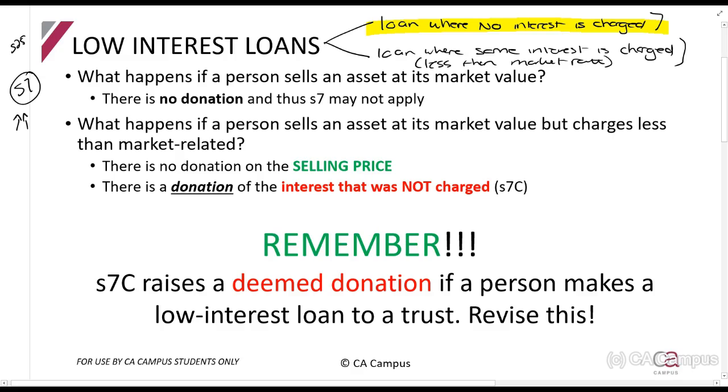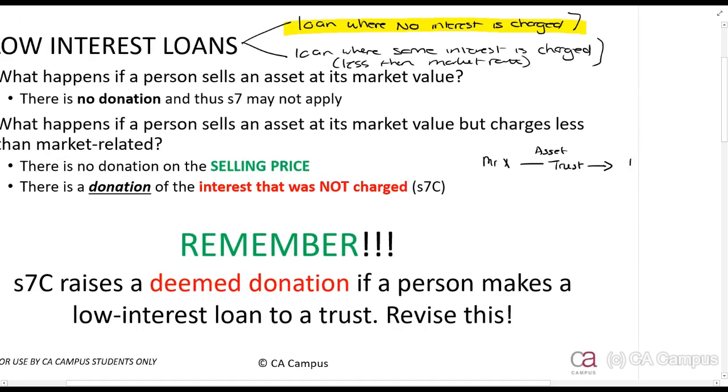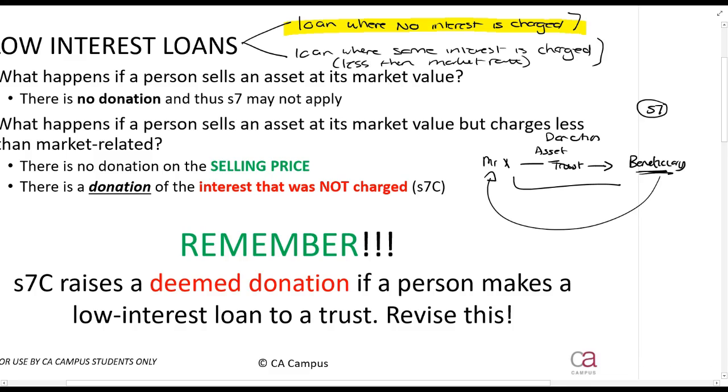So we've seen a situation where a person, Mr. X, gives an asset to a trust, and then there's some sort of income or benefit that goes to a beneficiary. Again, you don't even have to have the trust. Mr. X can just give it to the beneficiary as well. But there was a donation of an asset. That is what we saw. Now, if Section 7 then applies, then instead of taxing the beneficiary, Mr. X, the donor, will be taxed. Just as a quick reminder of what happens there.